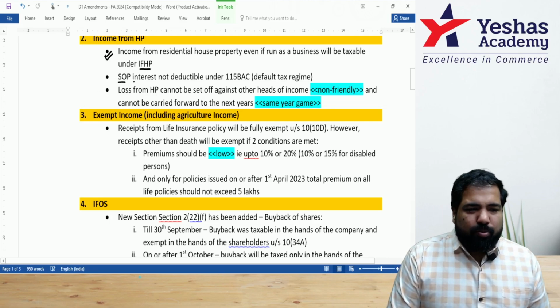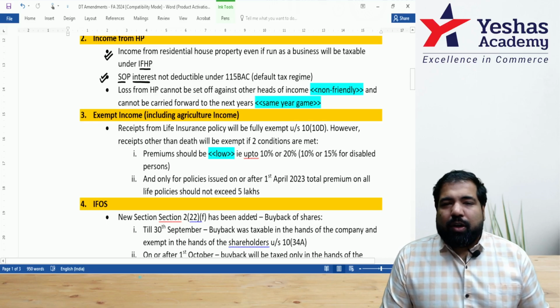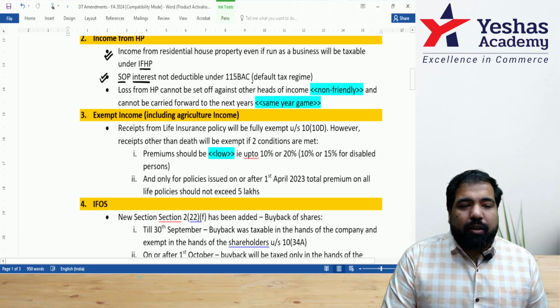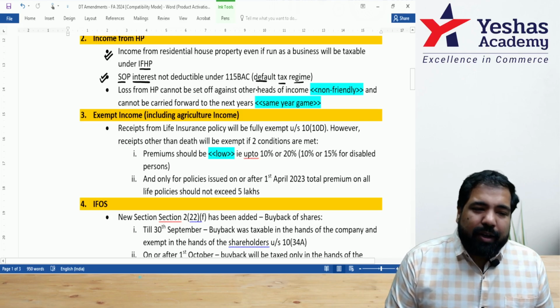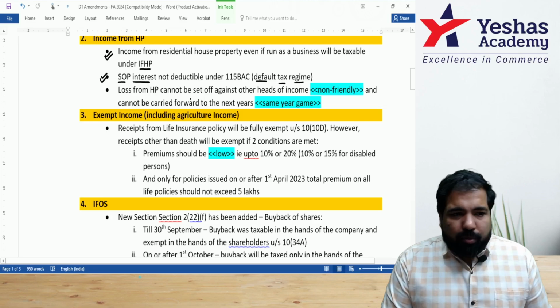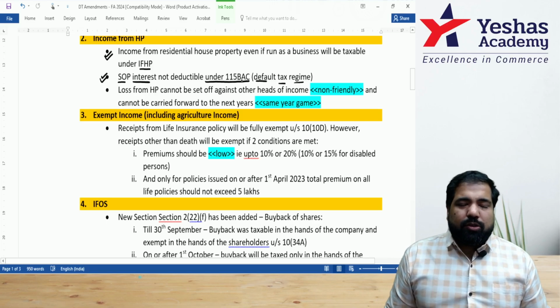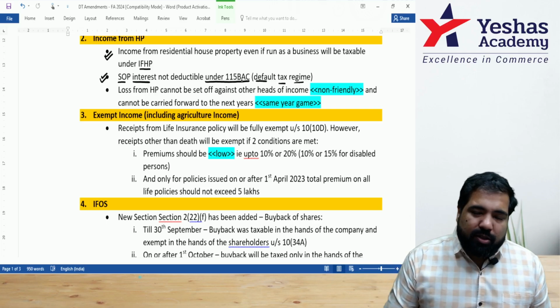Next, SOP interest. You know SOP, the house that you stay in by yourself. In that case, you are allowed a deduction of 2 lakh or 30,000, as the case may be. But if you are under the default tax regime, the government has said sorry. Now for the default tax regime, this SOP interest will not be allowed under the new regime, which some of you already know, because these are not just the changes from the Finance Act 2024, but these are also changes you should know. So SOP now is 0, and even the interest is 0.